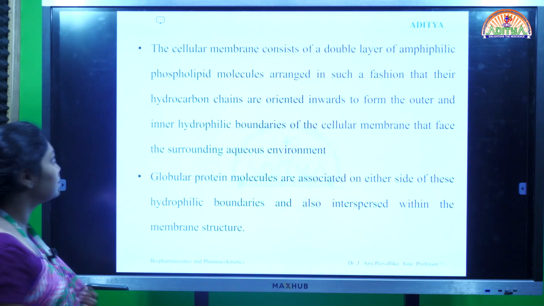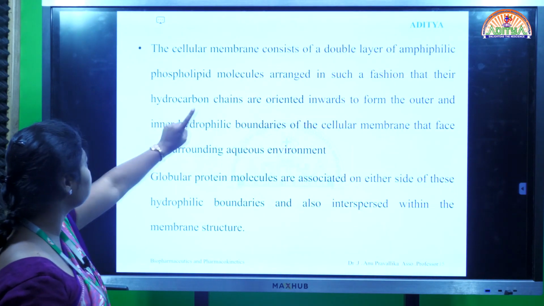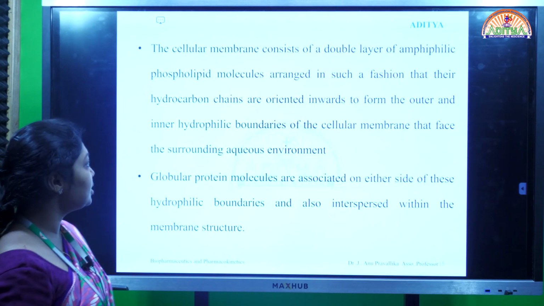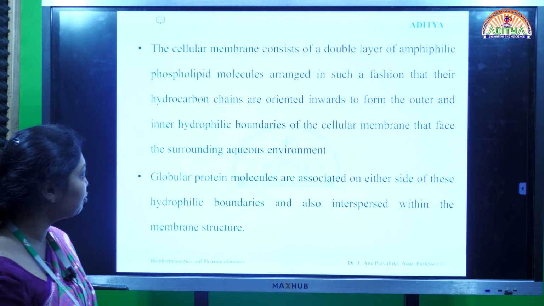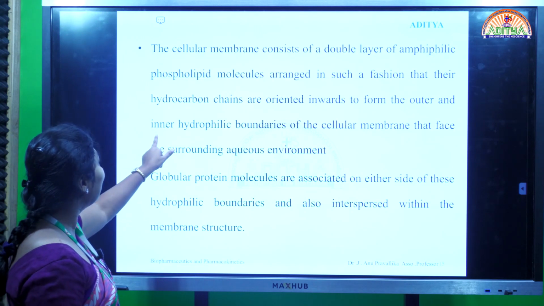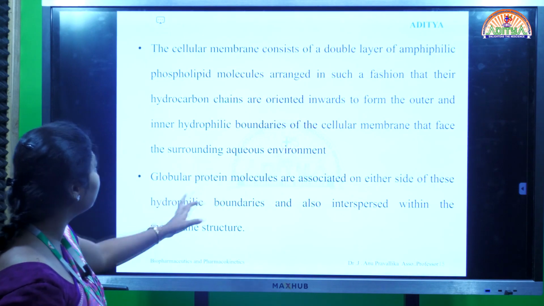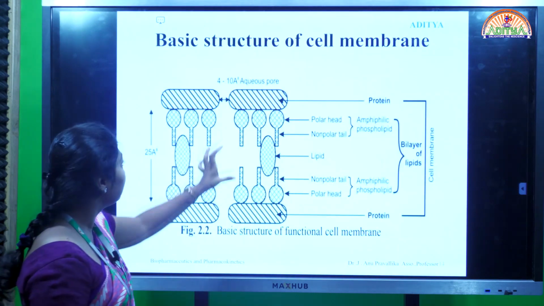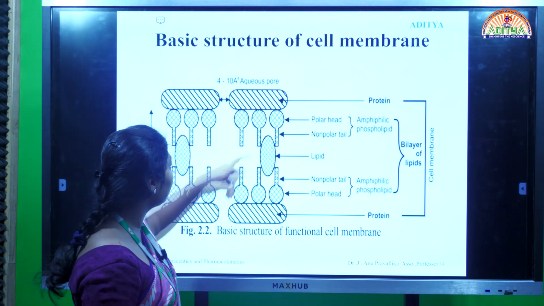Here you can observe the cell membrane consists of a double layer of amphiphilic phospholipid molecules arranged in such a fashion that the hydrocarbon chains are oriented inwards, forming the outer and inner hydrophilic boundaries of the cell membrane that face the surrounding aqueous environment. These are the non-polar tails, these are the polar heads.